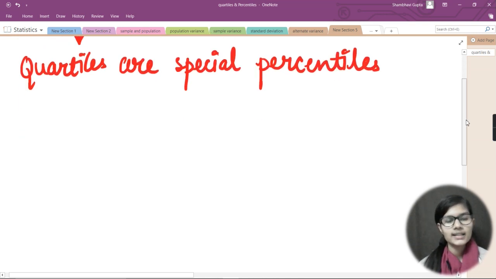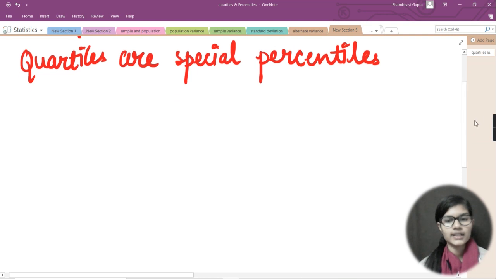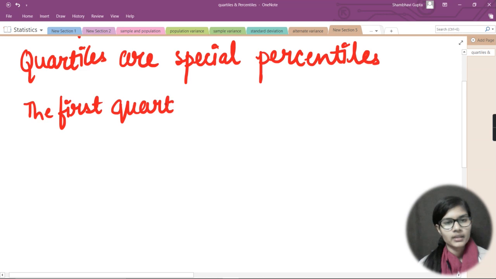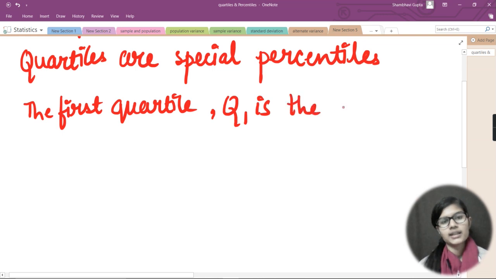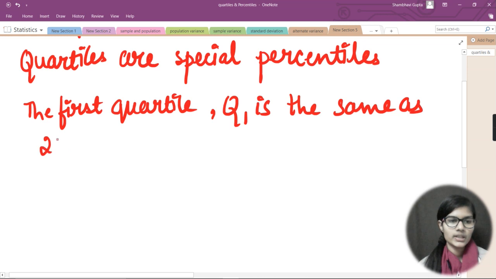The quartiles are three: Q1, Q2 and Q3. The first quartile, Q1, is the same as the 25th percentile.